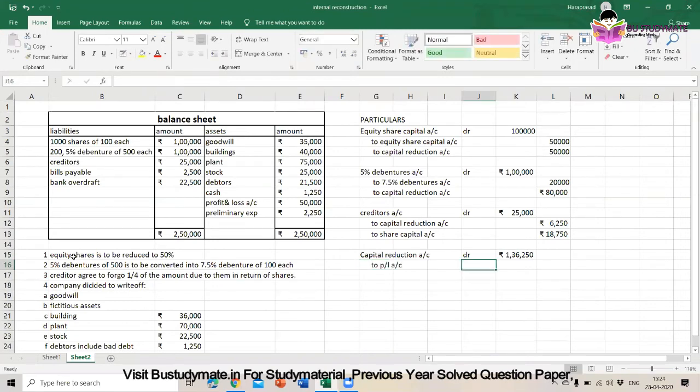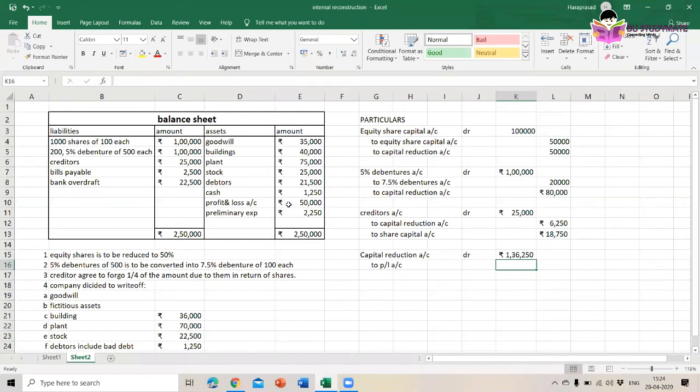To profit and loss account, how much is the amount? That is 50,000 rupees. Then, as per the question, we need to write off the assets. To goodwill. Goodwill is how much? 35,000. Then to fictitious assets. Here fictitious assets is preliminary expenses. How much? 2,250.